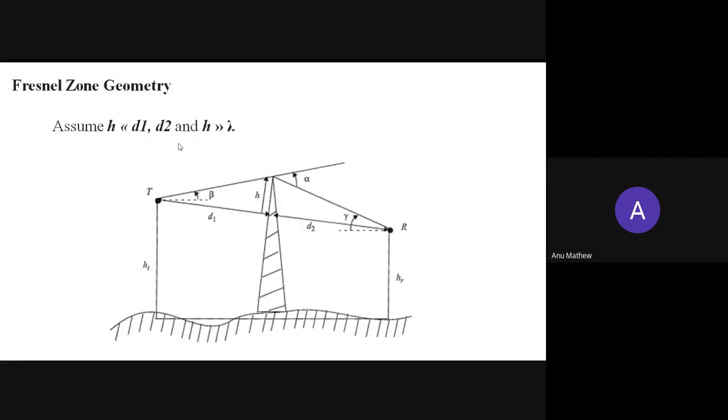Okay, so we are assuming that h is very, very less than d1 and d2. So that is why I can approximate it, as this h by d1 will be a very small value. So when I am multiplying with the 2, it won't affect much. So d1 into 1 plus h by 2 d1 whole square, plus d2 into 1 plus h by 2 d2 whole square, minus d1 minus d2. By expanding this and rewriting, I will get d1 plus h square by 2 d1, plus d2 plus h square by 2 d2, minus d1 minus d2.